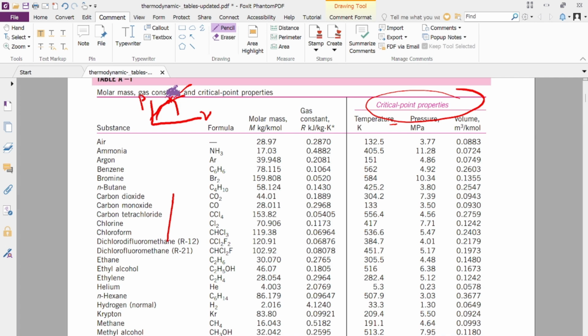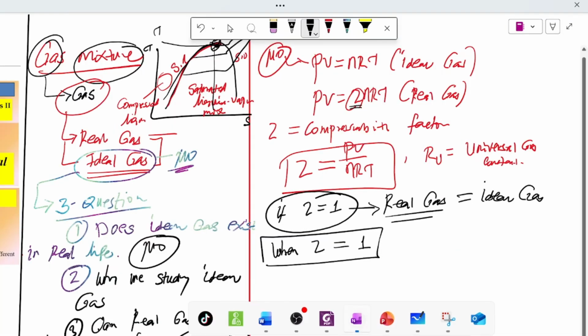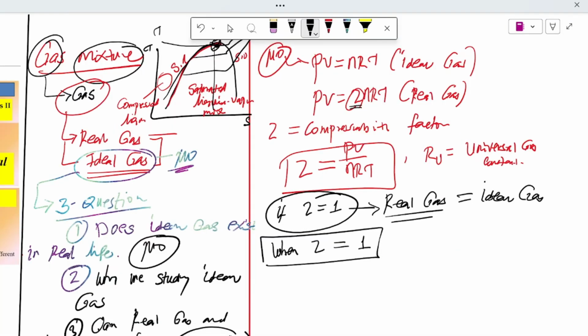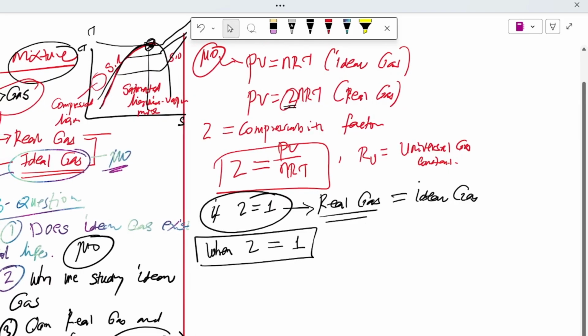That point is the critical point. We read from this table to find the values and the Z values. A Z value equal to 1 means real gases are treated as ideal gases.